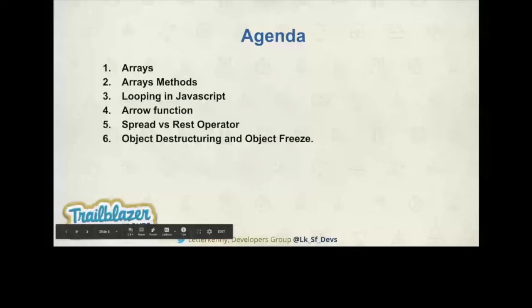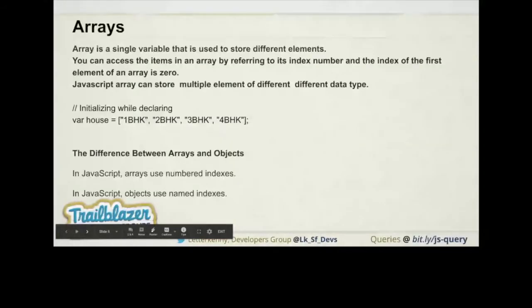So now moving on to the first topic, the array. We have arrays in JavaScript, the same as in other languages. An array is a single variable that stores different elements.